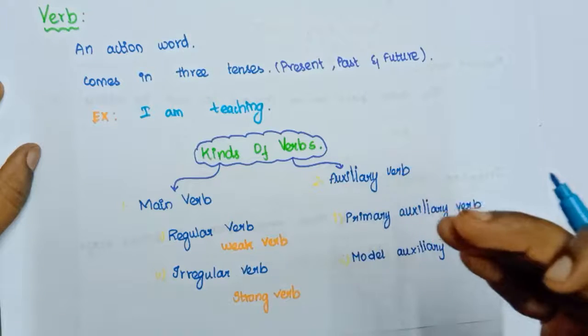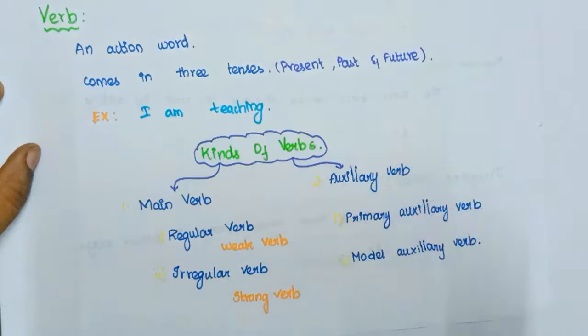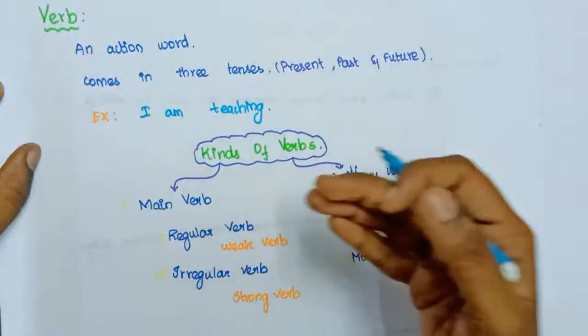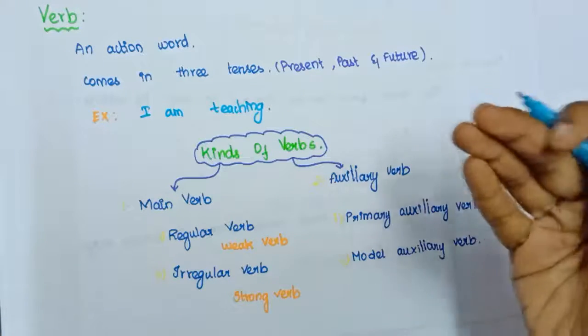Okay, at last I'll give you another kind of verb, which is another form of verb which is not given here. So at last I'll tell you that.